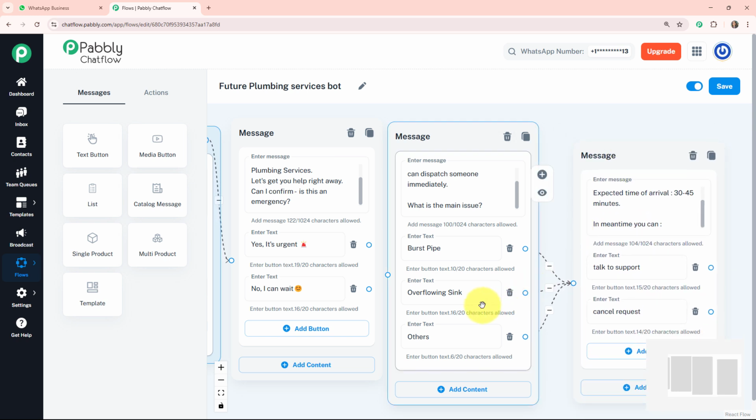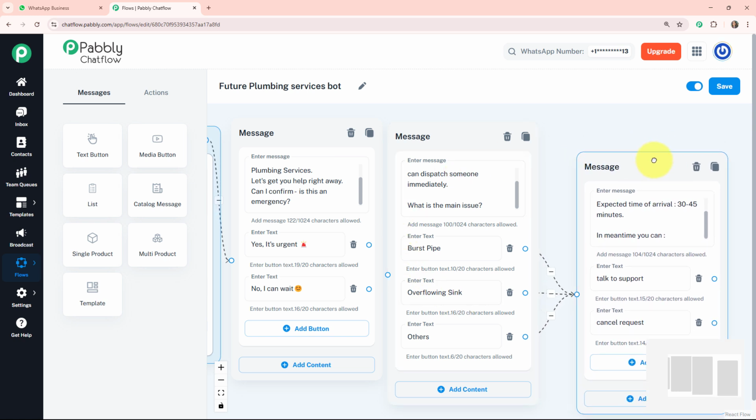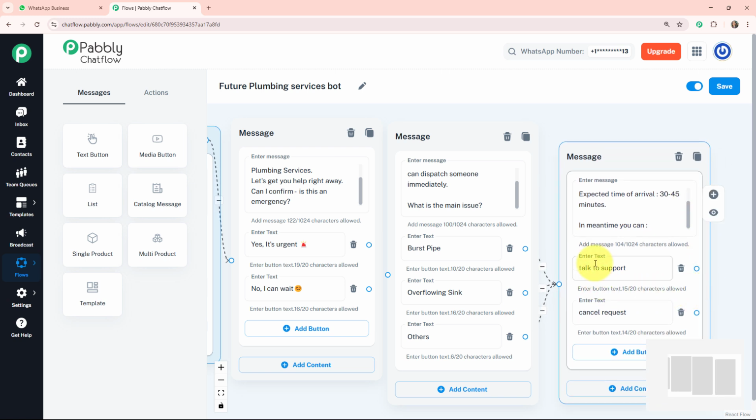This is how I am creating the flow for my Future Plumbing Services according to myself. If you are creating any type of business, you can do it manually by yourself. You can also add something, you can also remove something. It totally depends on your choice.